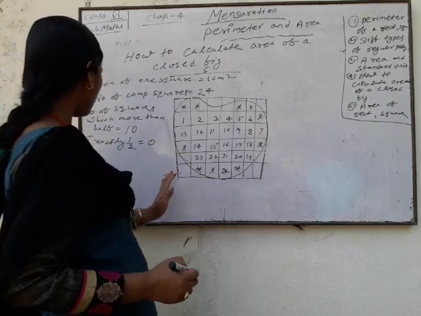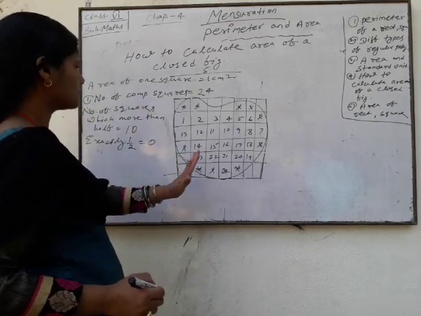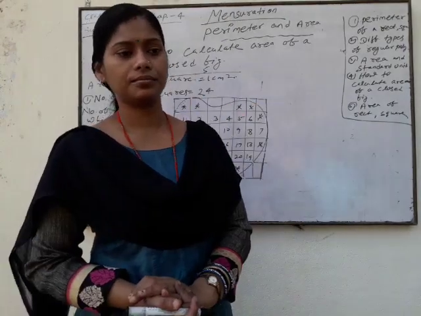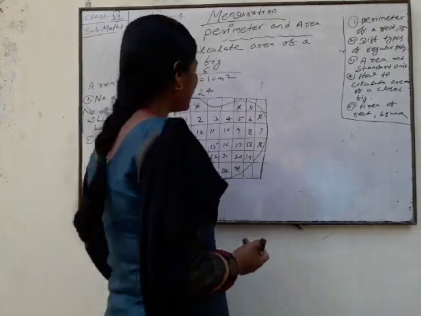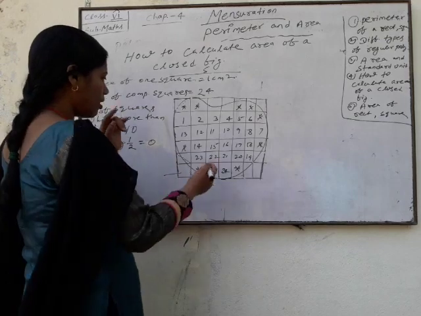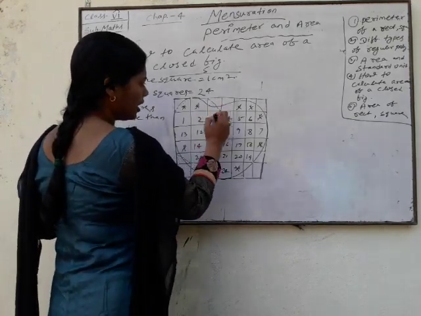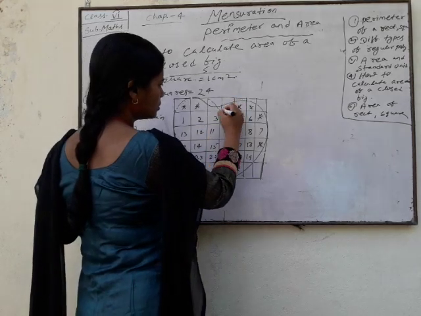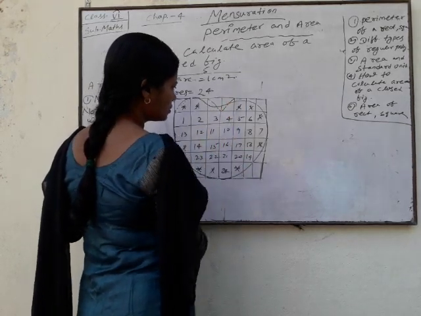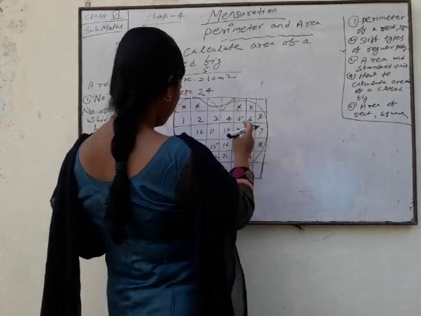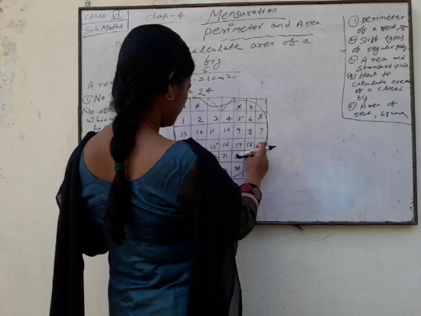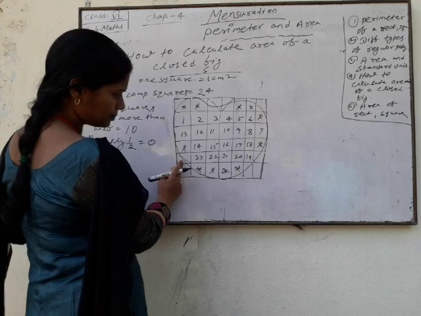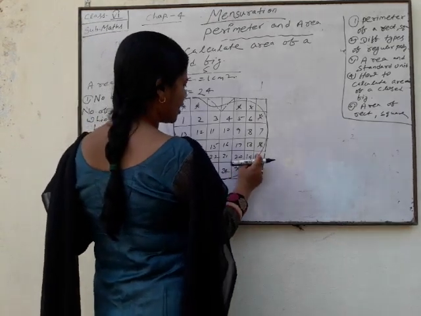Now, count the number of squares which are less than half. Look here. If this is half and this is less than half: 1, 2, and here 3, 4, 5.